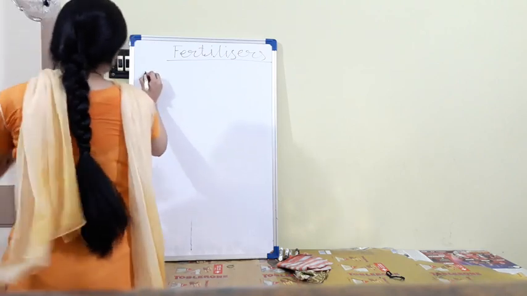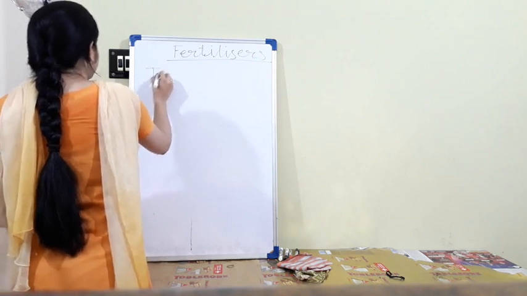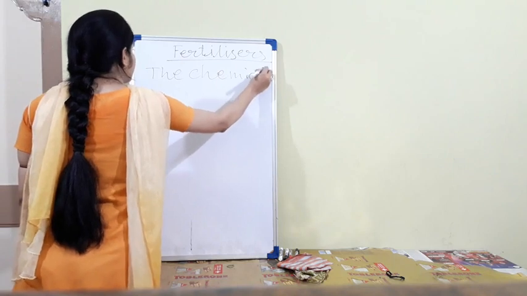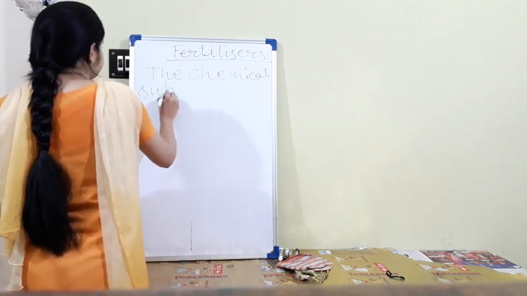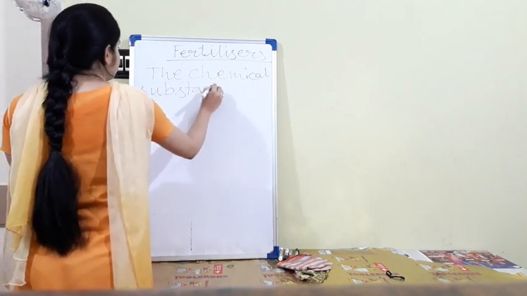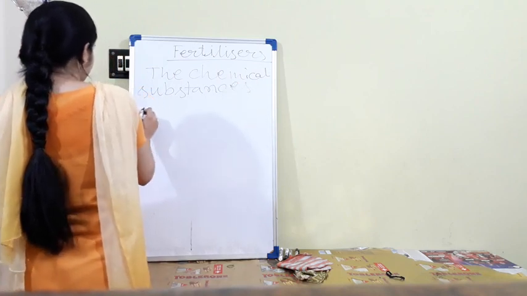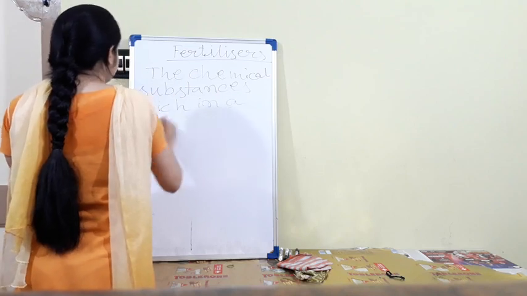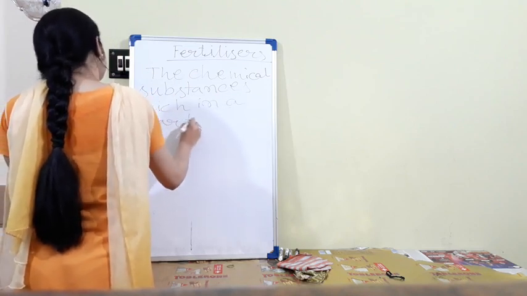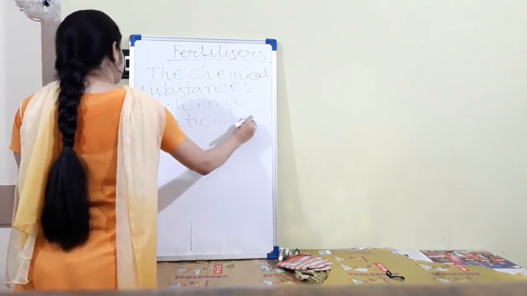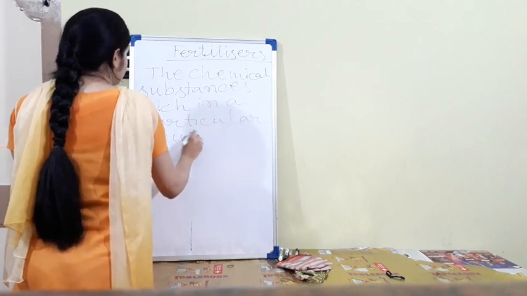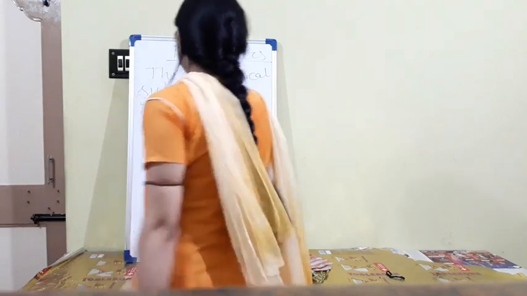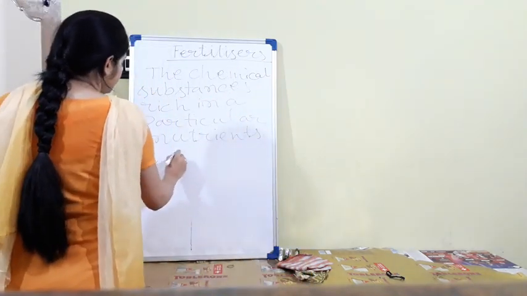Okay, so the chemical substances rich in a particular nutrient, that is fertilizers.